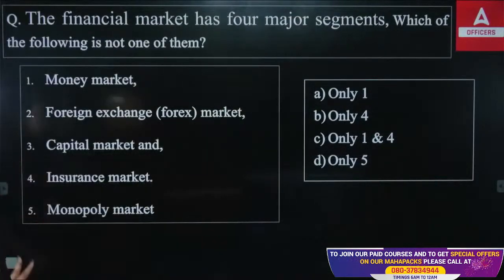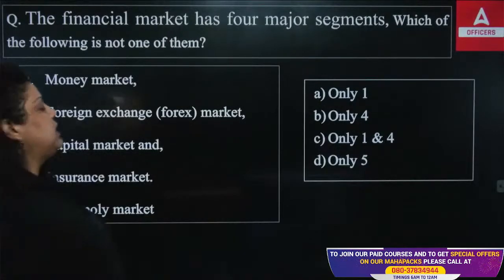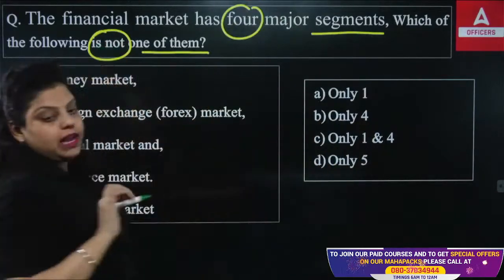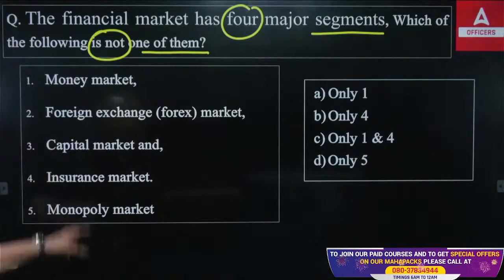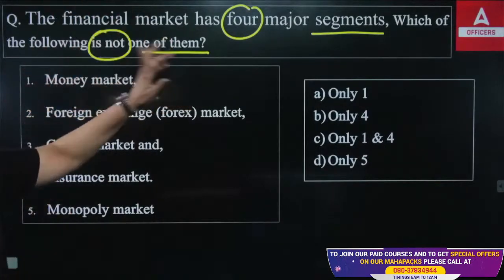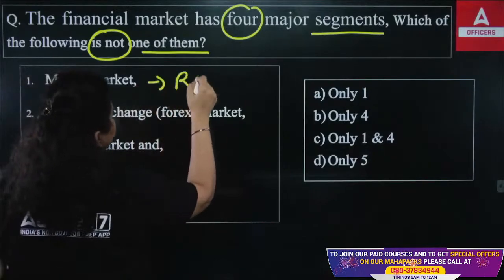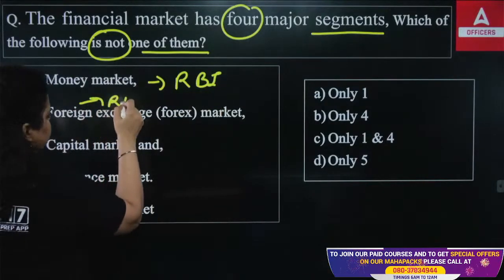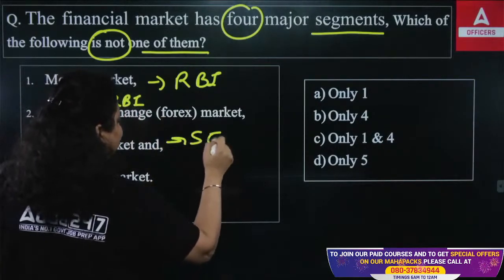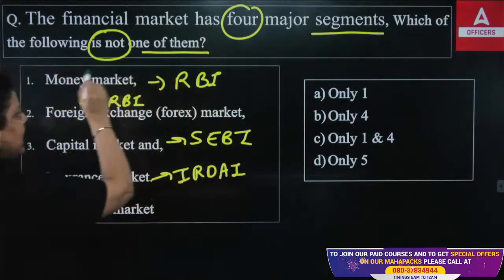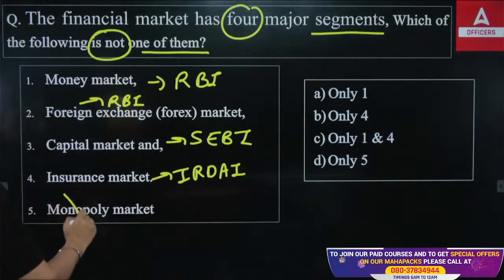Now, the next question is asking that the financial market has 4 major segments. Which of the following is not one of them? Out of these types, which of the following is not a part of the financial market? The options are: money market, foreign exchange market, capital market, insurance market, monopoly market. You know the money market is regulated by RBI. The forex market is also regulated by RBI. The capital market is regulated by SEBI. The insurance market is regulated by IRDA. So, all these are financial markets, but not the monopoly market.